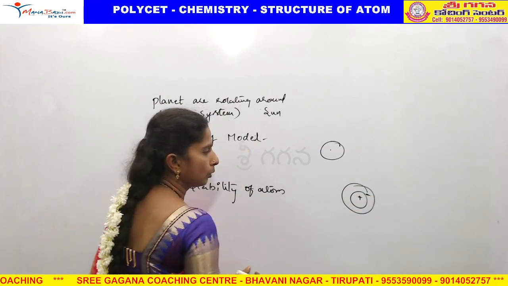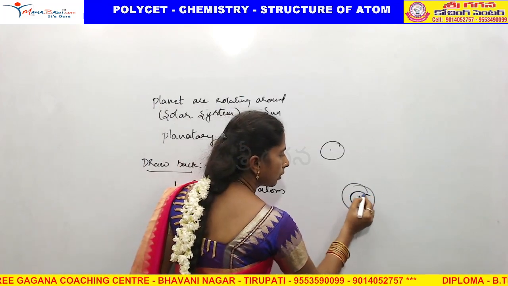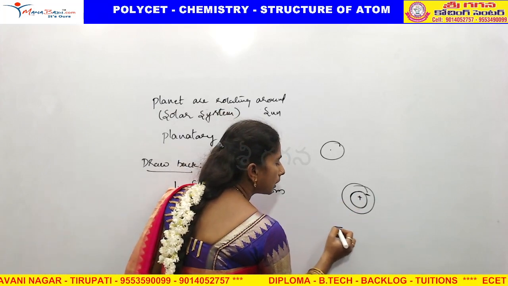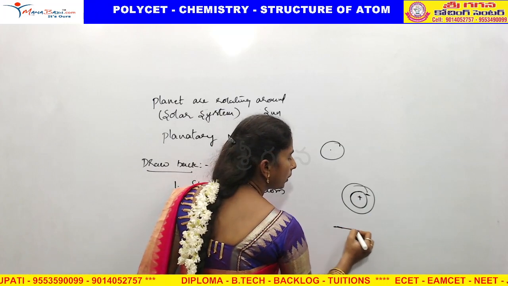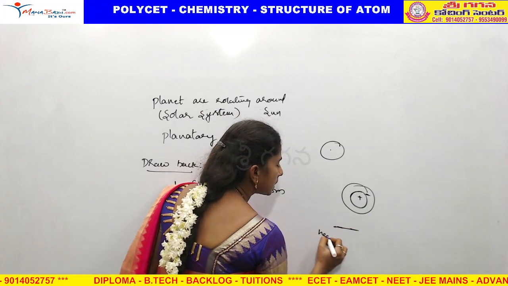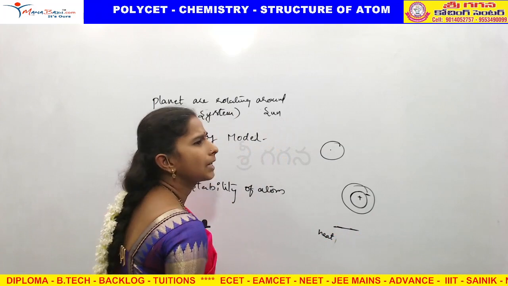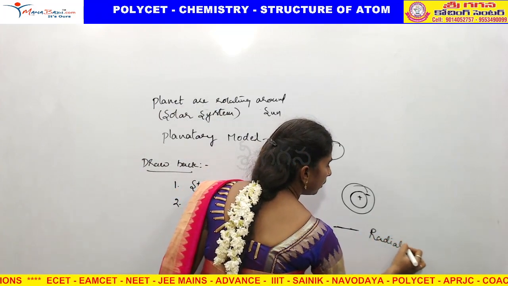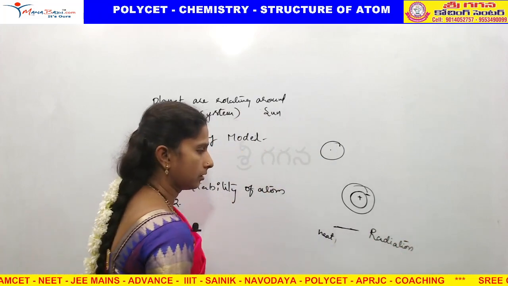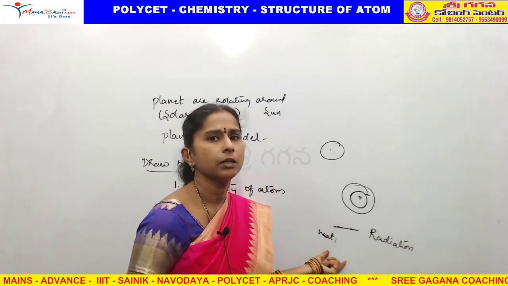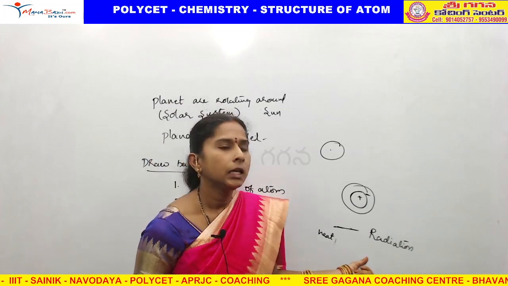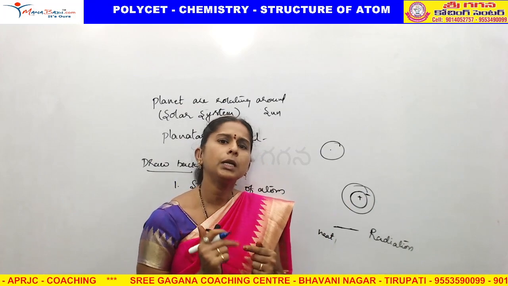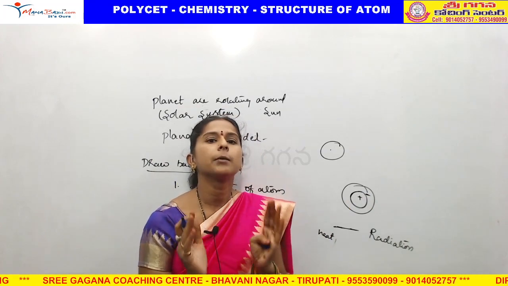Electrons are negatively charged, the nucleus is positive. When charged particles are continuously moving, radiation will be released. Radiation is nothing but energy released in the form of heat.